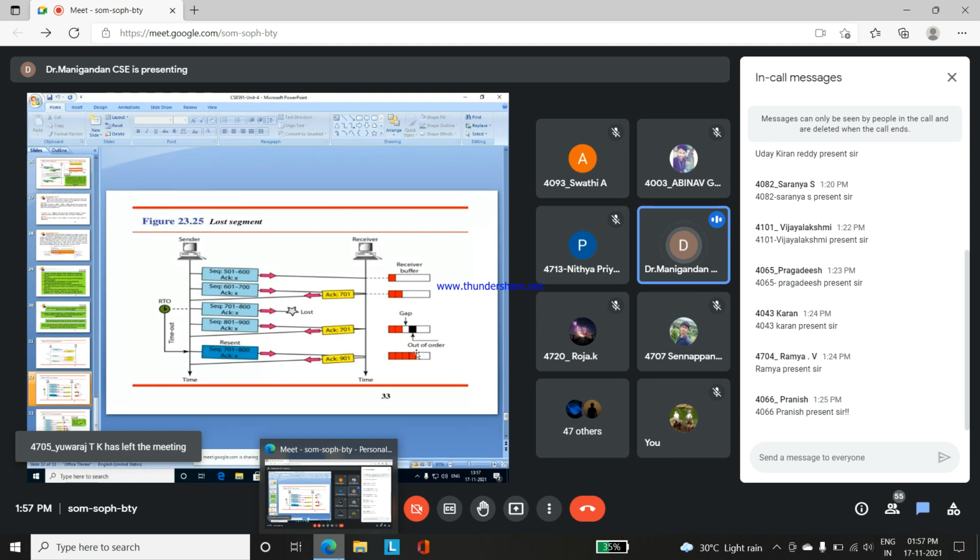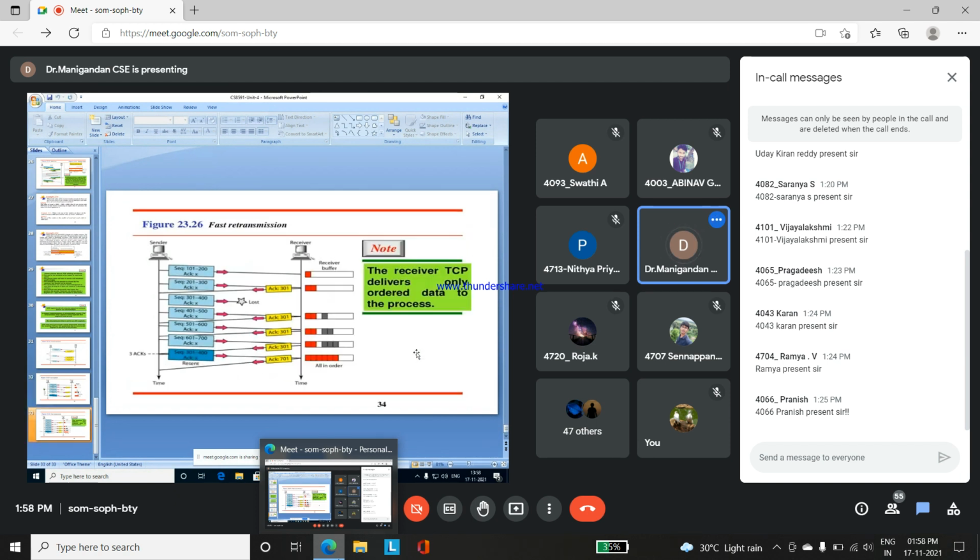For each and every segment there will be a transmission of acknowledgement from the receiver side to the sender side. Okay, if the acknowledgement is lost, based upon the sequence the data will be transmitted from the sender as a retransmission process. After the sending process, the acknowledgement is received by the receiver. Okay, this is the fast retransmission.